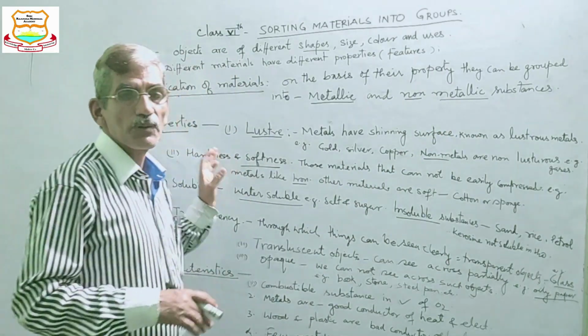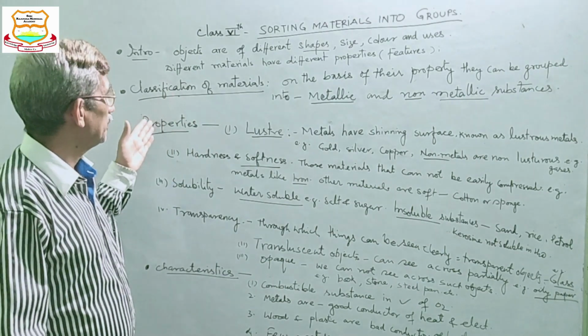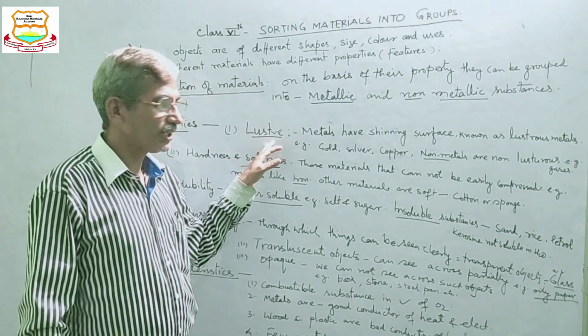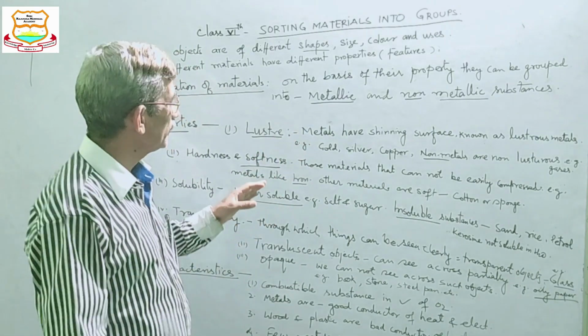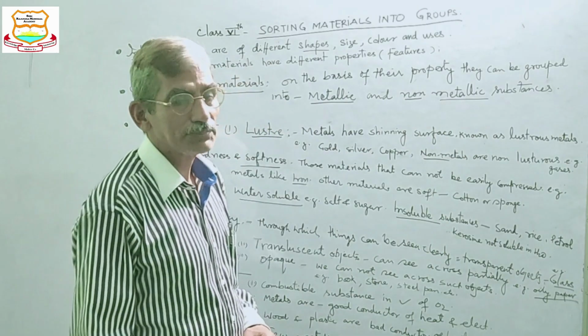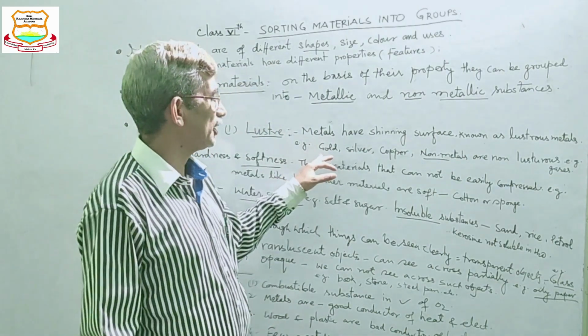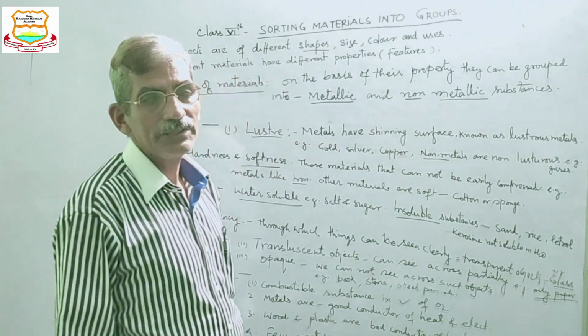Now, other properties of the materials. The first is luster. I have told you again, luster means shining. Metals have a shining surface known as lustrous metal. Examples of lustrous metals are gold, silver, and copper.